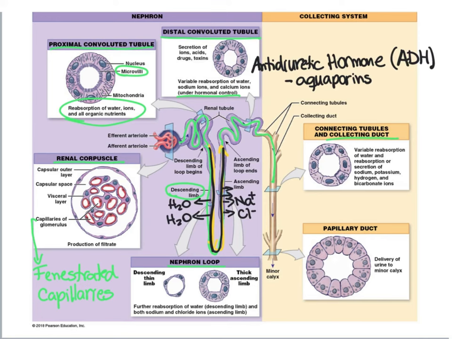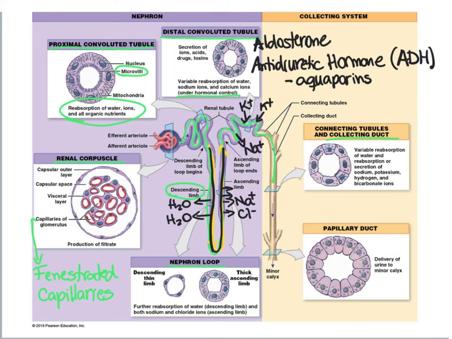Another hormone that affects the distal convoluted tubule is aldosterone. And the way aldosterone works is that it aids in potassium secretion. And then what aldosterone does is to actually help remove potassium from our body and then secrete that potassium into our distal convoluted tubule. And at the same time, aldosterone aids in sodium reabsorption.